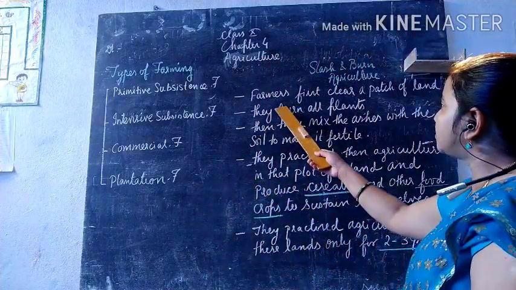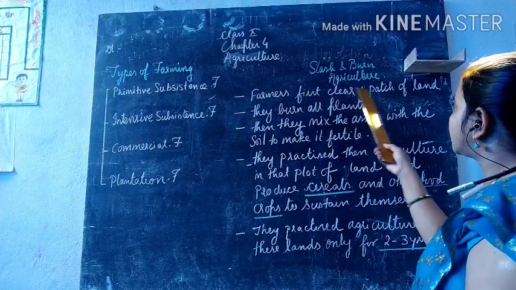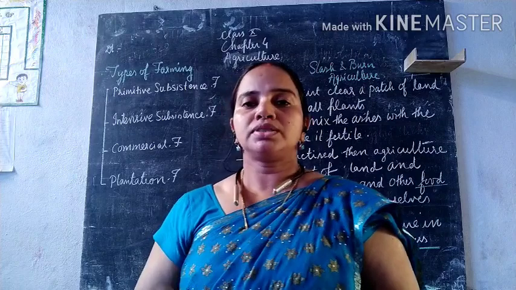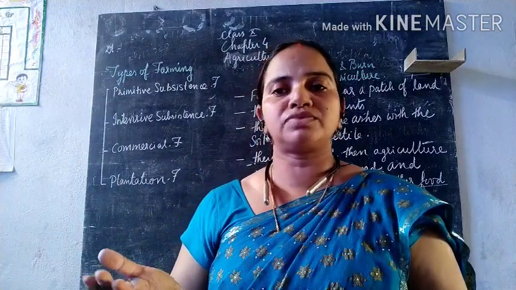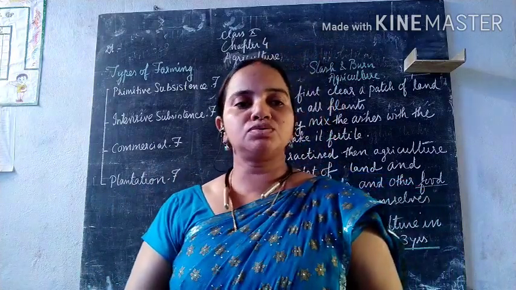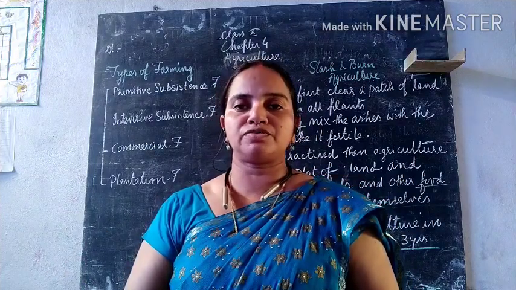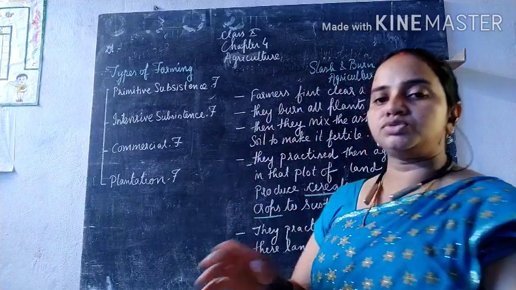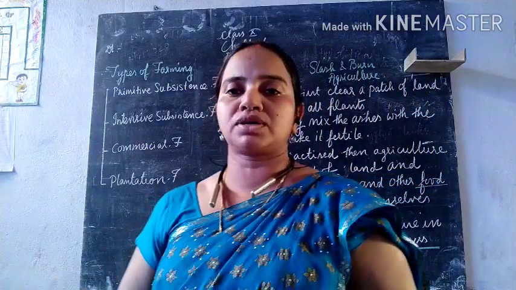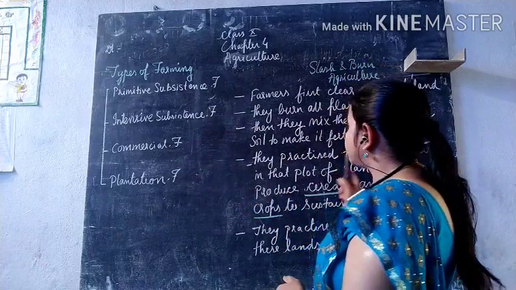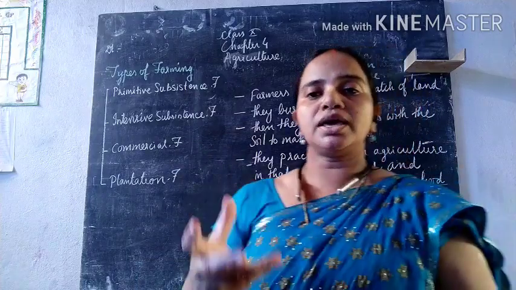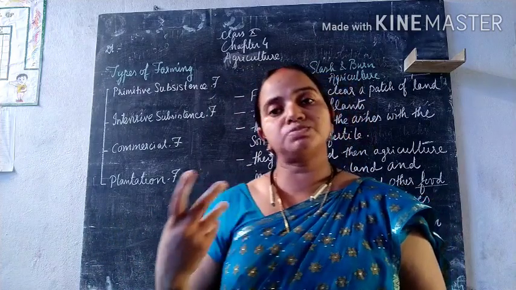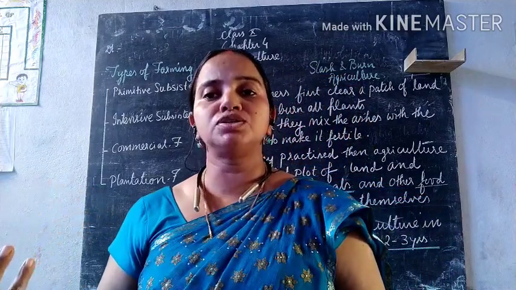Okay, student, so let's see what we have in the first point. We have that farmers first clear a patch of land. In the slash and burn agriculture, what does the farmer do? As we all know, the patch of the land is small only. So what they do, they try to clear up this patch of land, and after clearing it up, they burn all the plants. After the plants have been burned, they have turned into ashes.